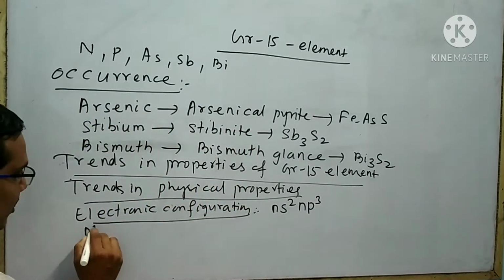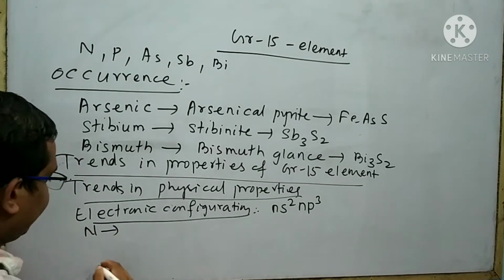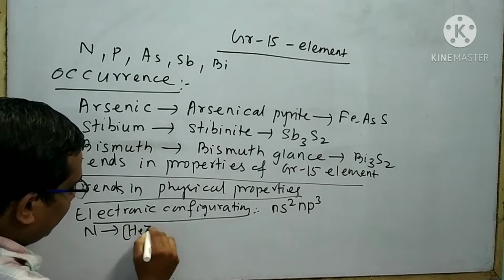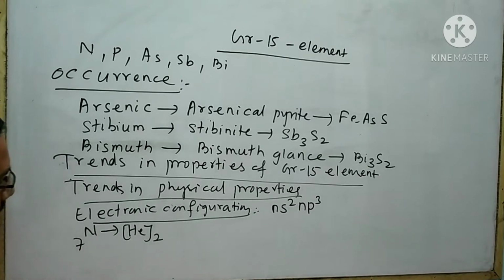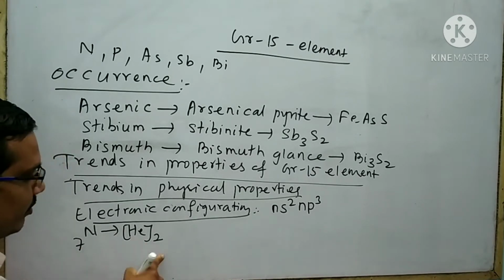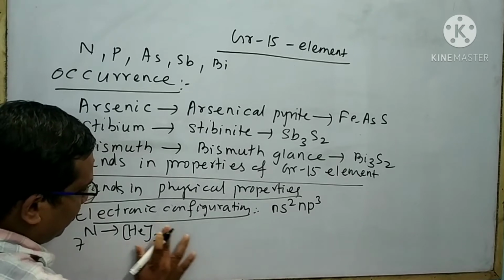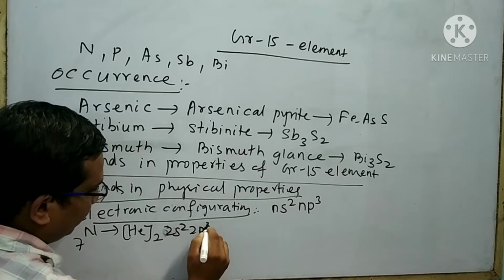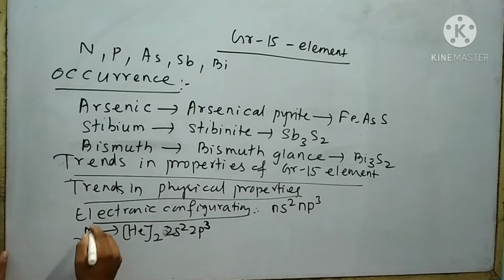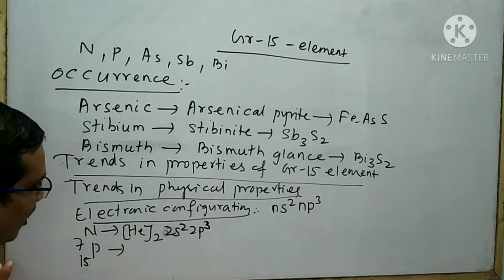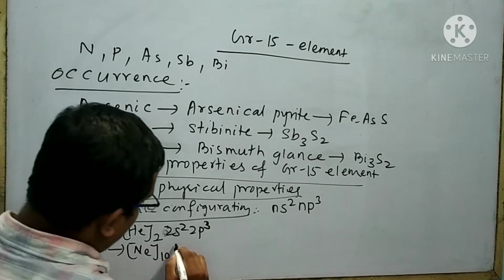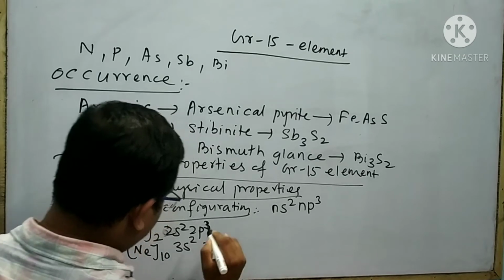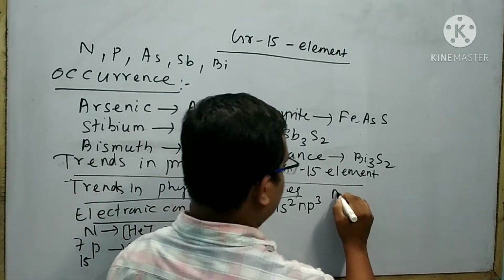For nitrogen, with atomic number 7, the electronic configuration is helium 2s2 2p3. Next is phosphorus, with atomic number 15, and its electronic configuration is neon 3s2 3p3. Next element is arsenic.